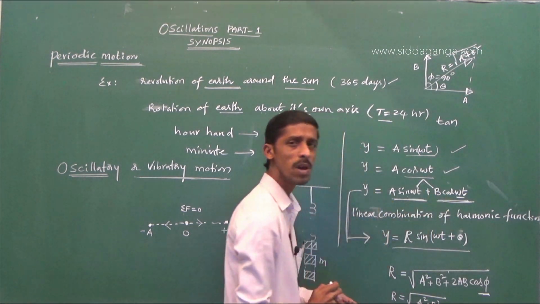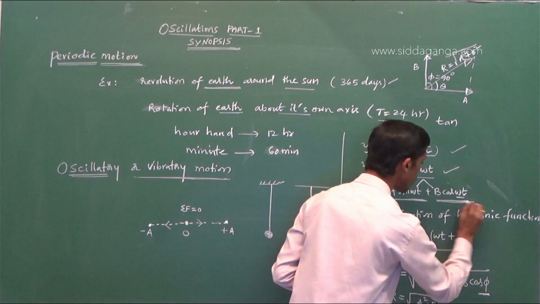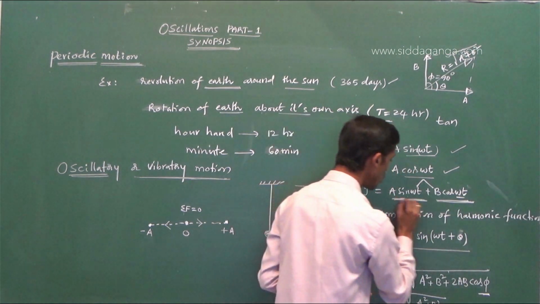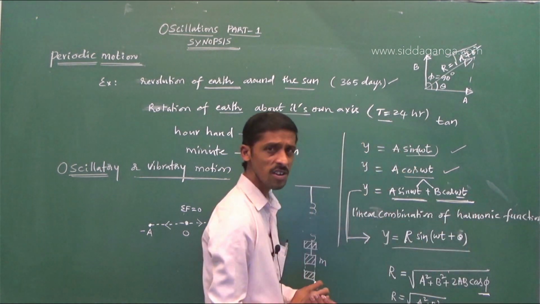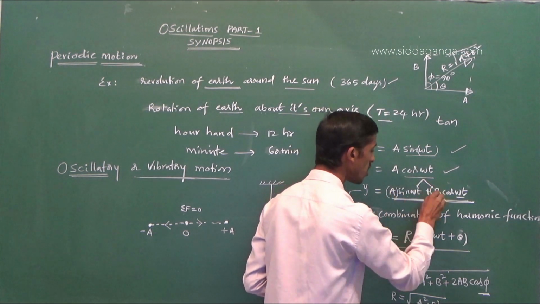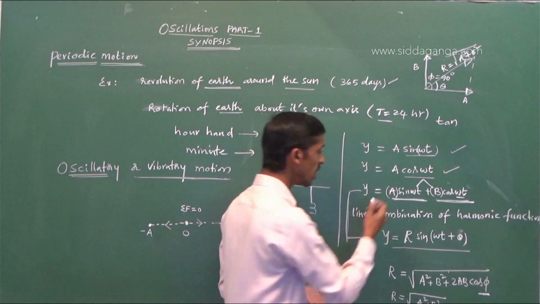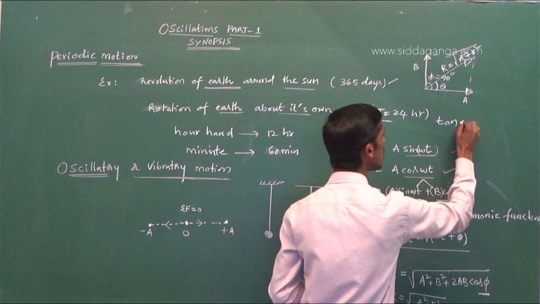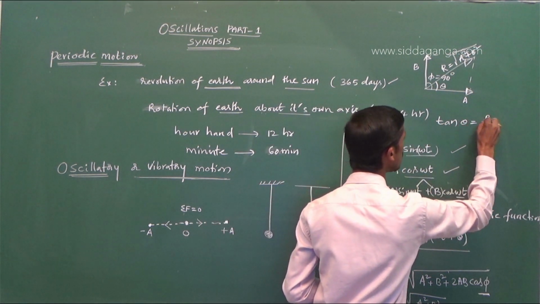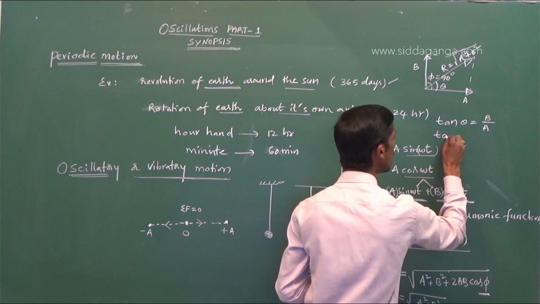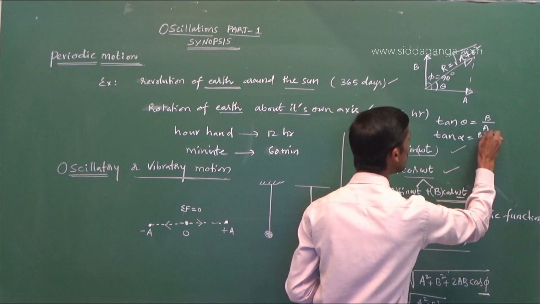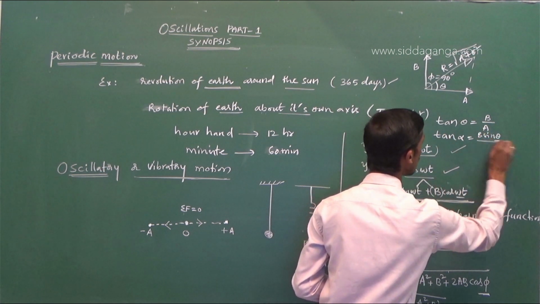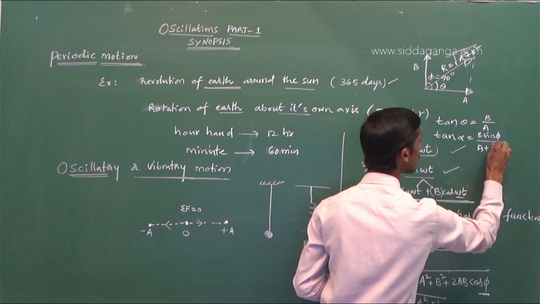The two waves, or two functions, may be of the same amplitude or different amplitude. There may be some other phase difference between these two. In such a case, tan theta is equal to b by a. You know, in vector addition, tan alpha is equal to b sin theta divided by a plus b cos theta.